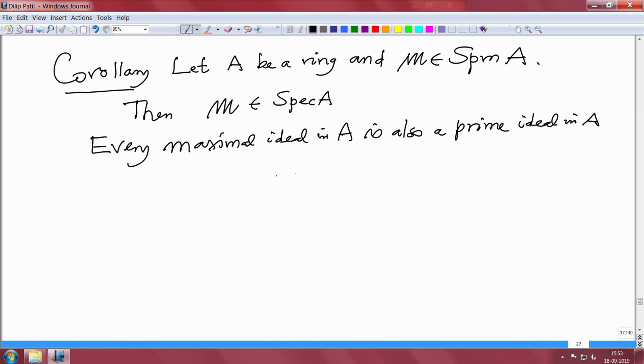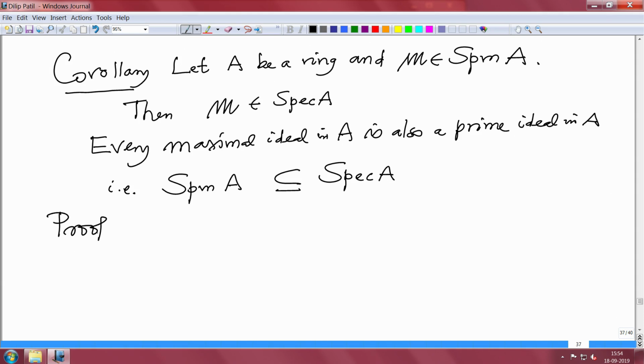The converse, we have seen, is not true, because 0 is a prime ideal in the ring of integers, but 0 is not a maximal ideal there. So, in symbols, Spec M of A is contained in Spec of A. So, that is this in symbols. The proof is very simple. Let us finish it off.